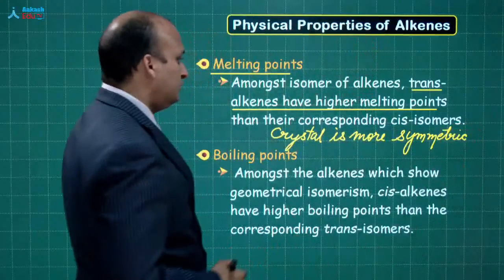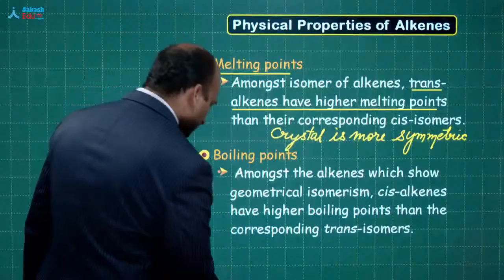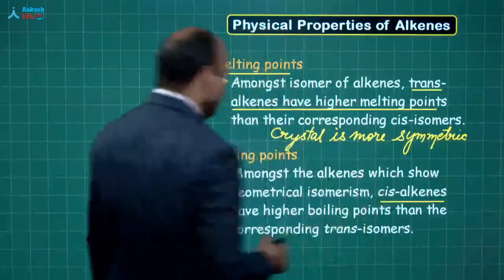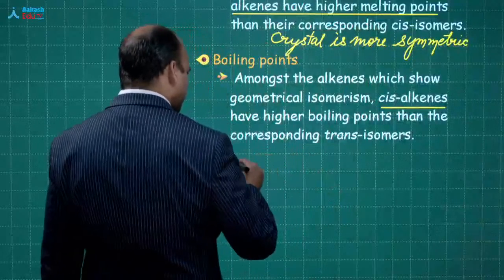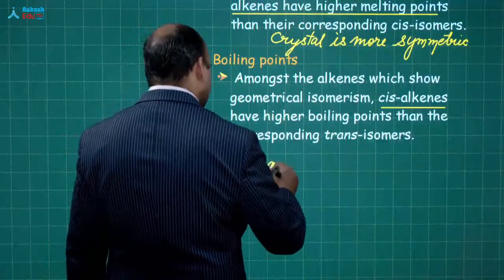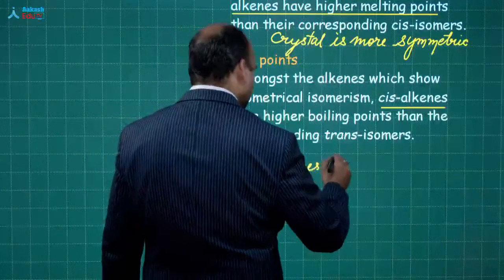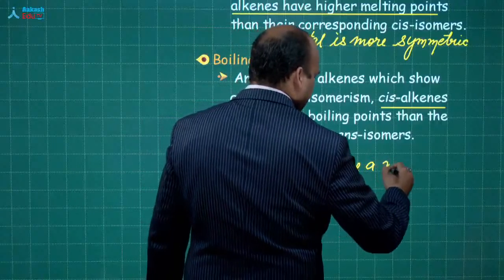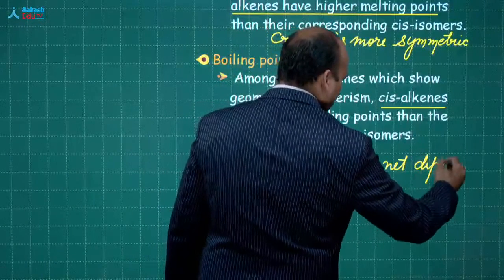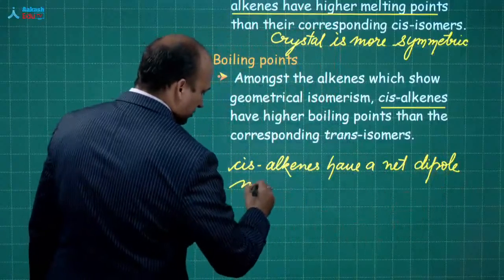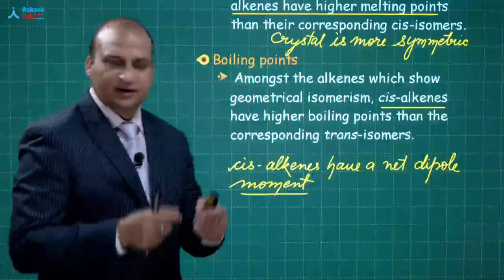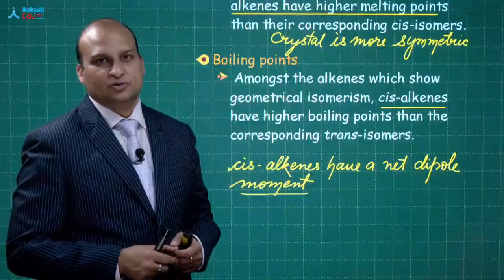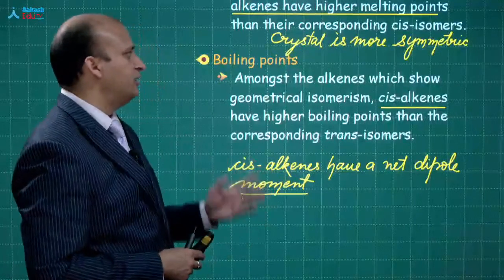Whereas when you are talking about the boiling point, you observe that the cis alkene has the higher boiling point. Why does the cis alkene have the higher boiling point? This is so because the cis alkenes have a net dipole moment. So they attract each other by dipole-dipole interactions.